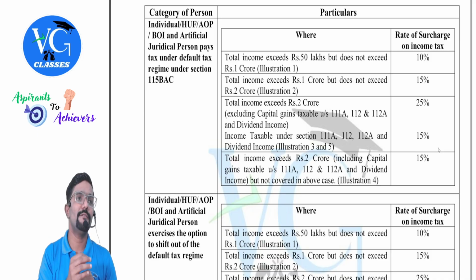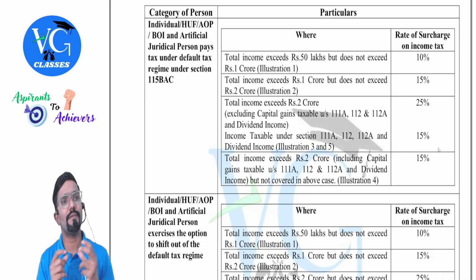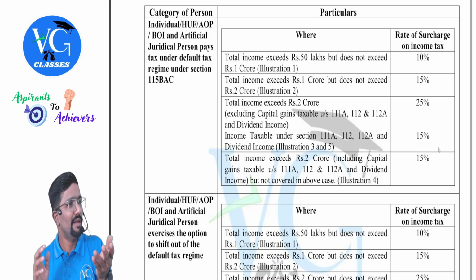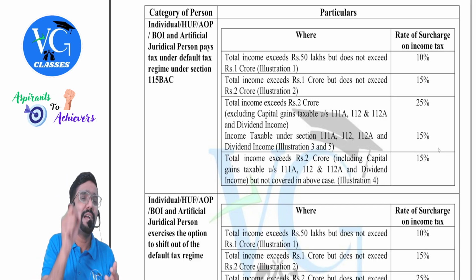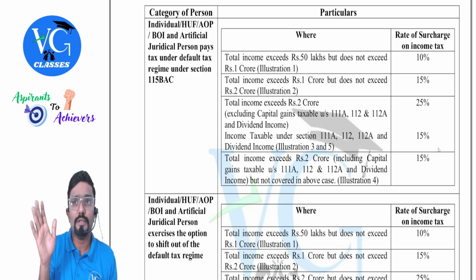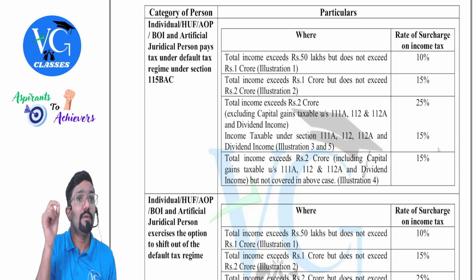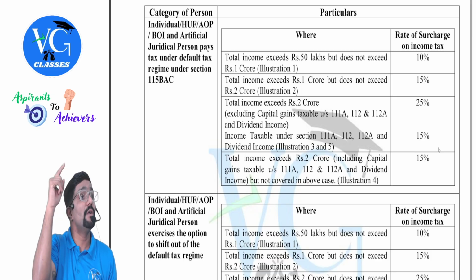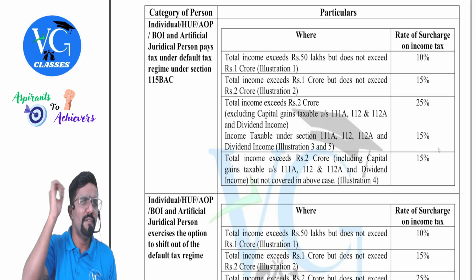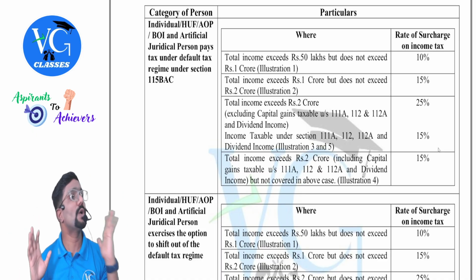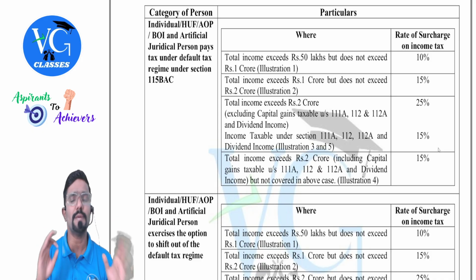And guys, please be careful. You will know the rates, but by mistake while calculating, instead of 20%, there is a chance that you might put 10%. Why? Because it's not that you didn't know, but while solving in a hurry, you may commit some minor mistakes. So that is why I'm telling you, we should have very good practice so that in the exam, you will not sit and wait and think, sir, what is the rate applicable? Everything has to keep striking your mind as and when you read the questions. So you have to be exceptionally good.